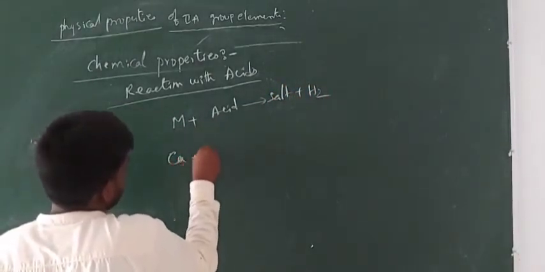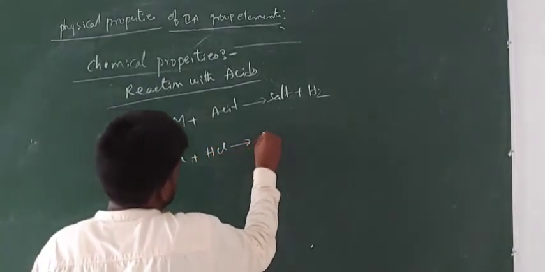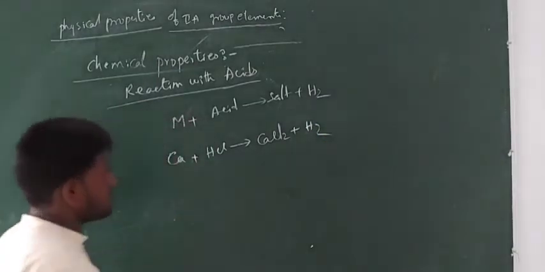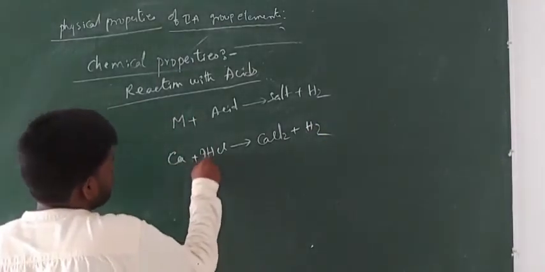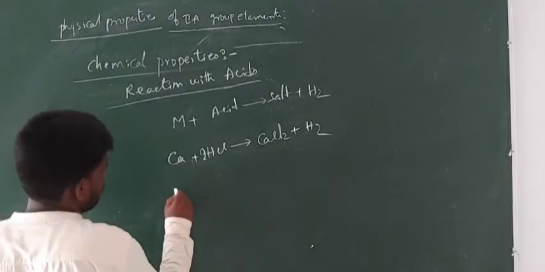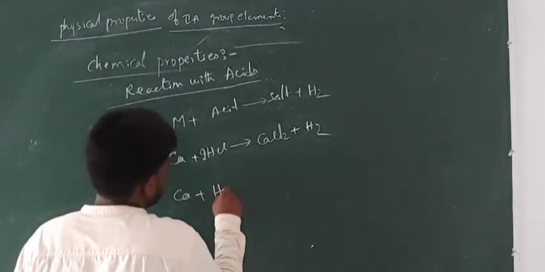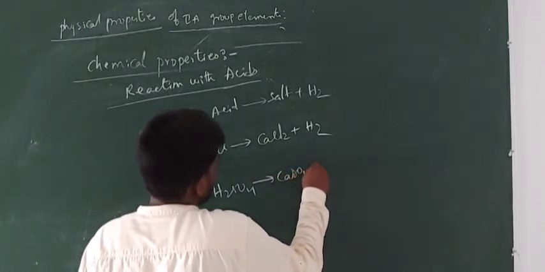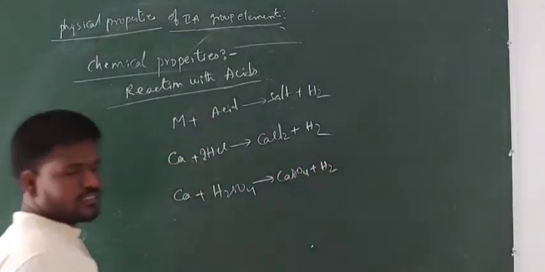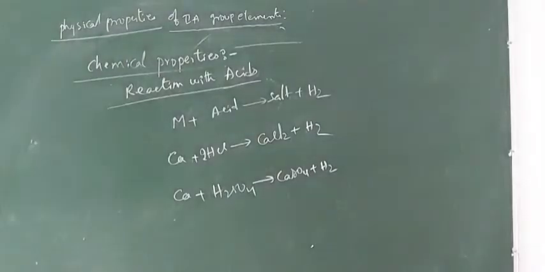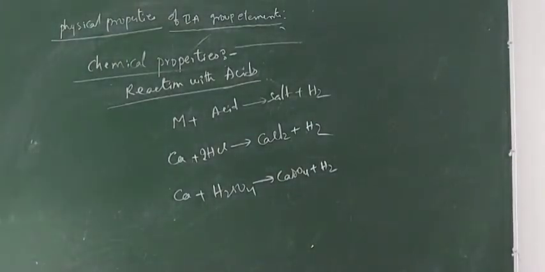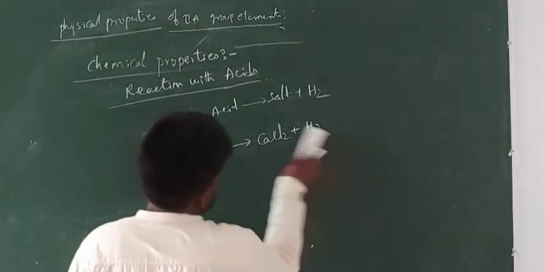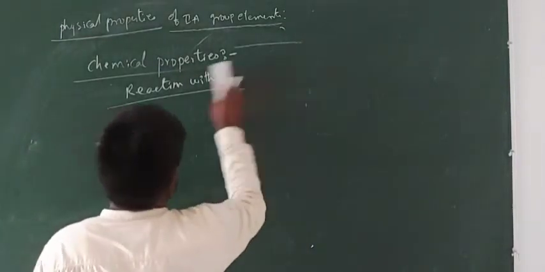Example, calcium when treated with HCl gives CaCl2 plus hydrogen gas. To balance the equation, you can multiply by 2. Now Ca when treated with H2SO4 gives CaSO4 plus hydrogen gas. Similarly, the remaining metals also react with acids and give the respective salt and hydrogen gas.